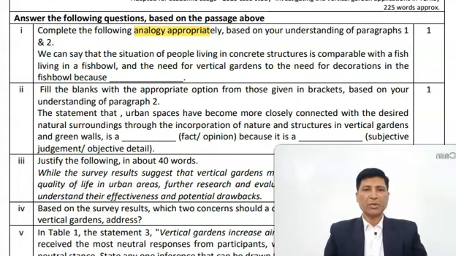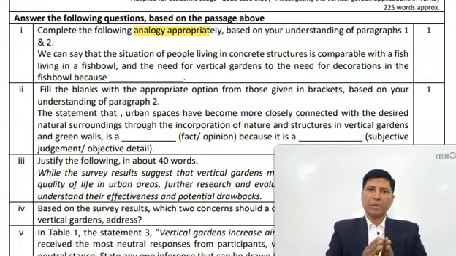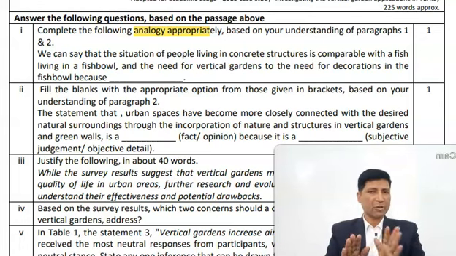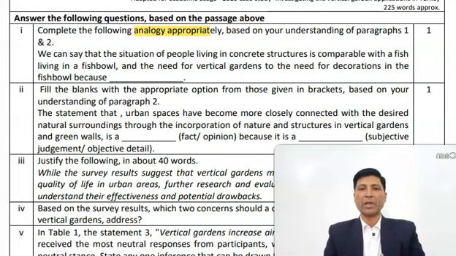We can say that the situation of people living in concrete structures is comparable with a fish living in a fish ball. So here, condition of people living in concrete structures or urban areas has been compared to a fish living in a fish ball. This is the comparison that has been asked. And the need for vertical gardens to the need for decorations in the fish ball.